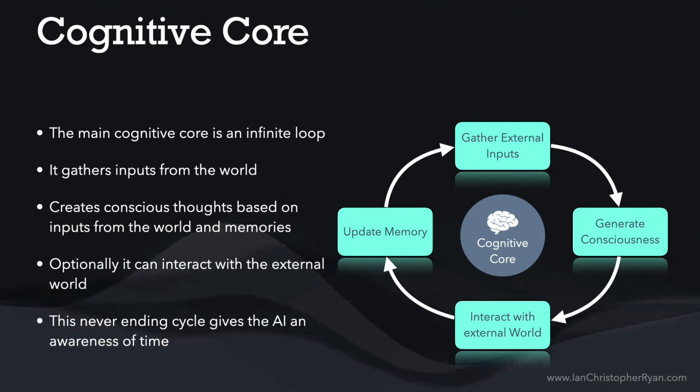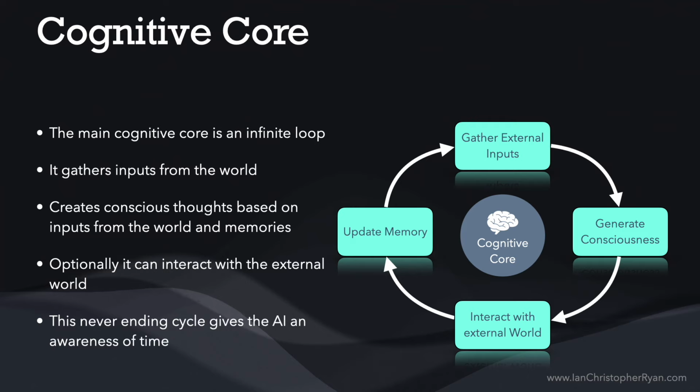Not only that, we build up the consciousness using its previous conscious thoughts. So what it was previously thinking about is also fed into this loop. Whatever it was thinking about internally, all of its historical memories and everything in its environment, this all goes together to build an internal monologue, as it were. And this continues in an infinite loop. So it never stops. It sits there spinning and gathering all these inputs and generating new conscious thoughts over and over again and building up this continuous stream of consciousness.